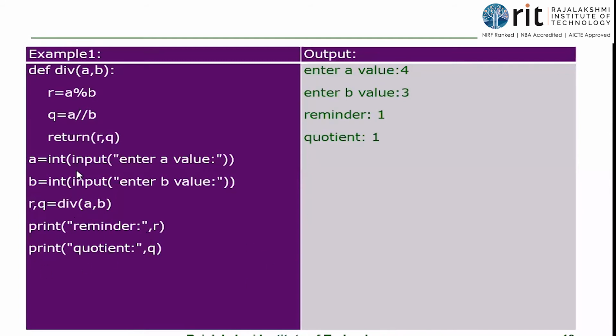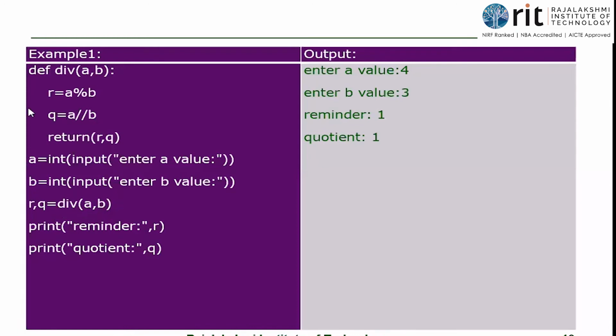Okay, so here I have the return statement. On the right hand side I have the function call. This line is an assignment statement, so we should focus on the right hand side. On the right I have the function call. Whenever the function call gets executed, the control will be transferred to the definition part and the definition has to be executed. So div of a comma b means a comma b are passed, div of 4 comma 3, isn't it?